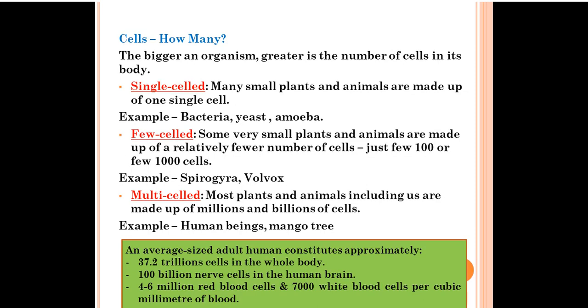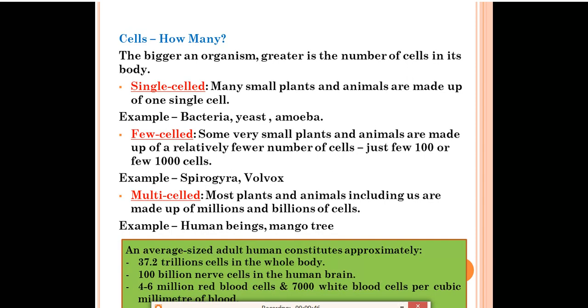Cells, how many? In different types of organisms, the number of cells is different. If the organism is a small one, like a small ant or a small rat, obviously the number of cells in its body will be less. For example, amoeba is a unicellular organism which is made up of a single cell. But if we look at a bigger organism like a whale or an elephant, then a large number of cells will be there. So it depends on the size of the organism. If the organism is smaller, a small number of cells will be there. If the organism is bigger, a greater number of cells will be there.